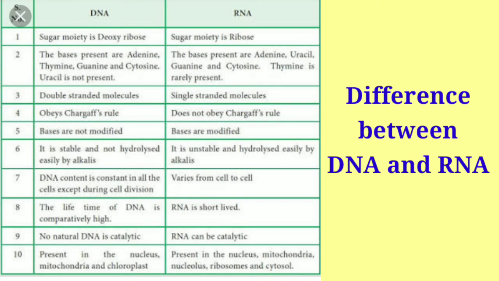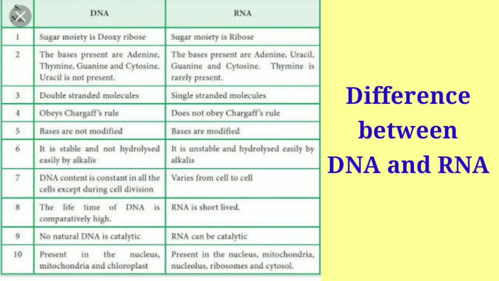Then, in the case of DNA, the bases are not modified. As I have said, they must be in coded form, and the structure of the DNA shouldn't change, and it should be a stable structure. So the bases do not get modified, and if they do get modified, then we term it a mutation. Then in the case of RNA, the bases get modified, so they change their nature.